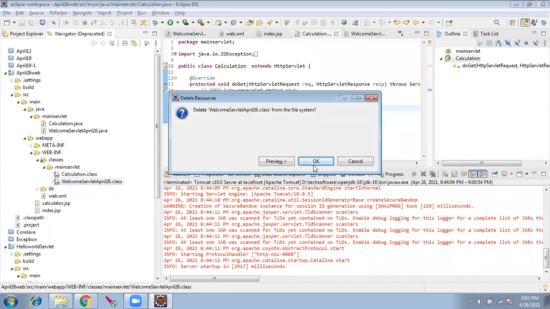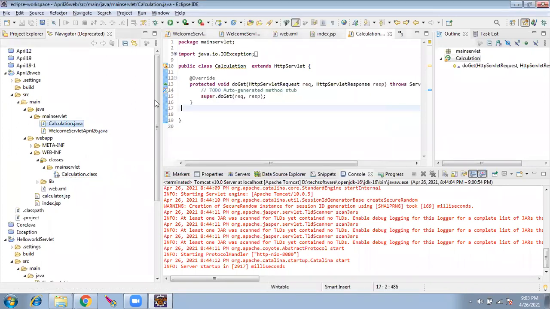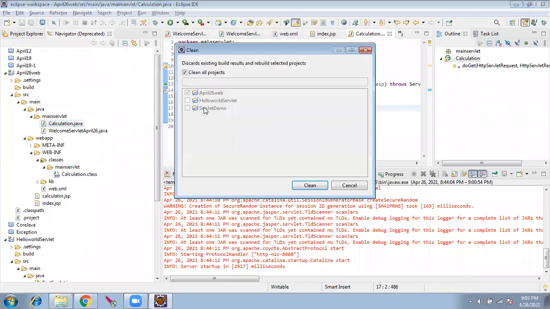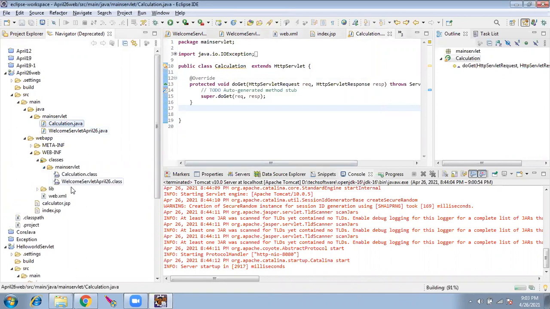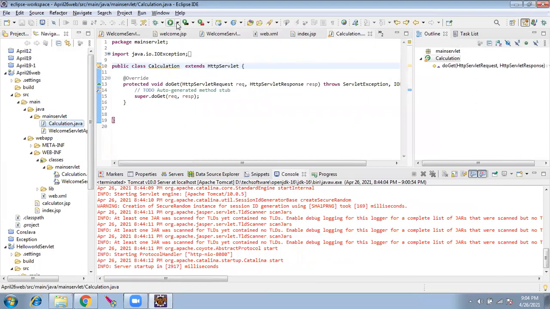Now let's see this. I delete the welcome servlet and save the calculation. Now the welcome servlet is not recreated, but if you clean it, everything will be recreated. If you clean it, everything is recreated. So now let's see. Hopefully this should solve the issue.